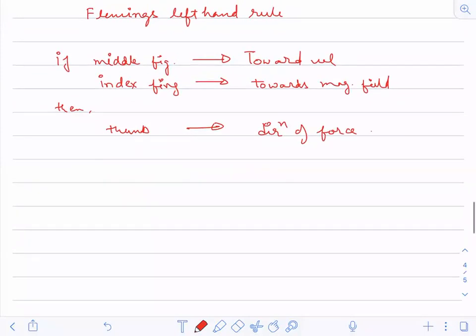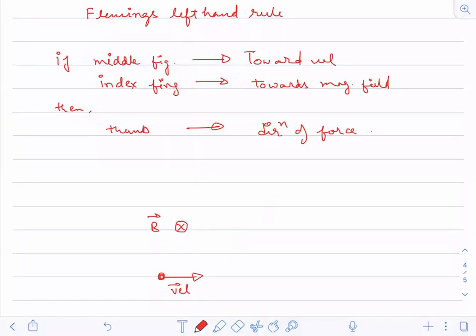So the same example I'm taking, what we had taken here. Sorry, not positive charge. This was the direction of the magnetic field, going inside, and this was the direction of velocity. Everybody understood this? This is the direction of magnetic field. This is the direction of velocity vector.